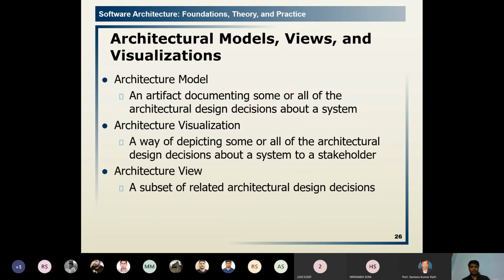Then visualization is a way of depicting some or all of the architectural design decisions about a system to a stakeholder. Then the view is related to the architectural design decision, how it is viewed. So three things: the model, how it is visualized, and how we are viewing it.